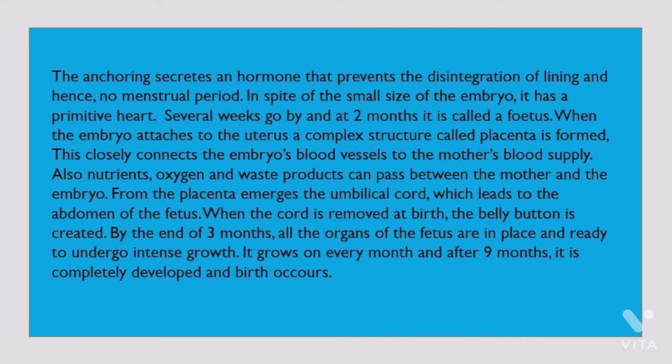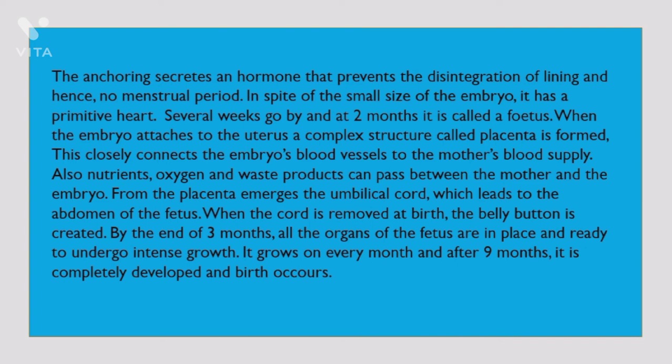When the embryo attaches to the uterus, a complex structure called the placenta is formed. This closely connects the embryo's blood vessels to the mother's blood supply. Also, the nutrients, oxygen, and waste products can pass between the mother and the embryo. From the placenta emerges the umbilical cord, which leads to the abdomen of the fetus. When the cord is removed at birth, the belly button is created.